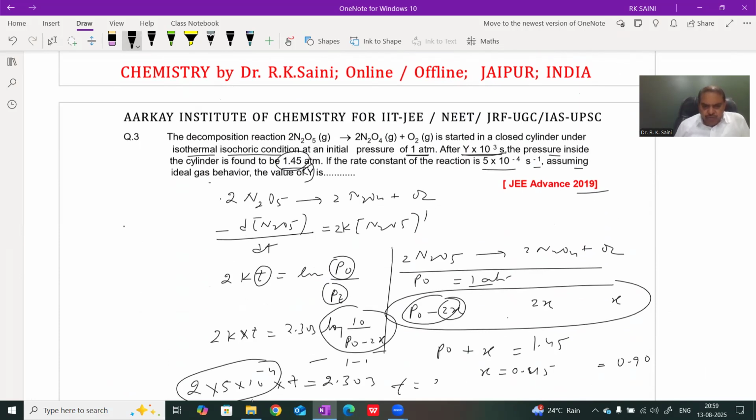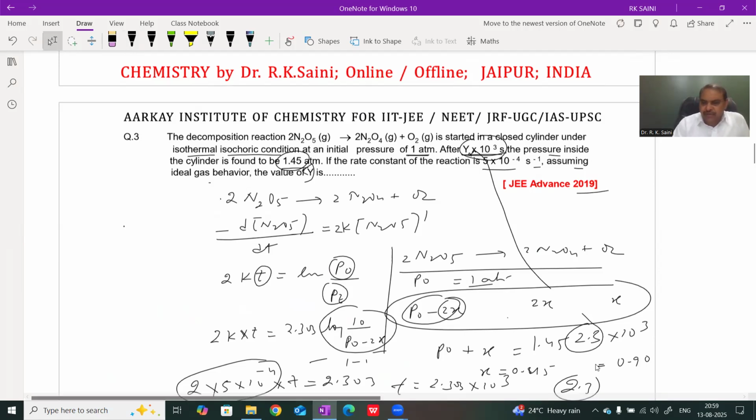Therefore, t equals 2.303 into 10 to the power 3, or we can write 2.3, because the answer is represented by y into 10 to the power 3. The actual time is 2.3 into 10 to the power 3. Therefore, y equals 2.3.